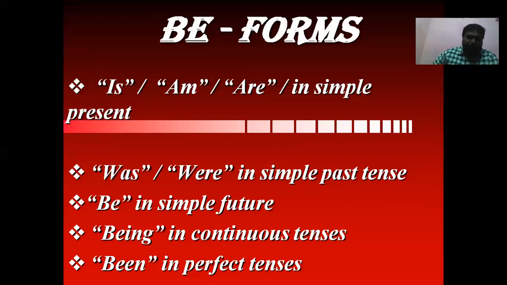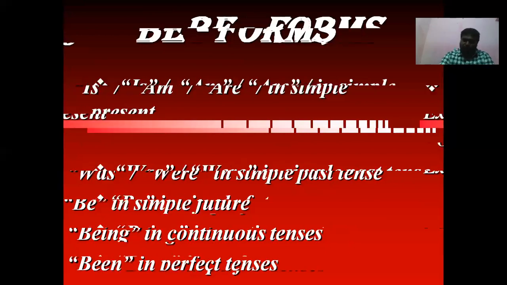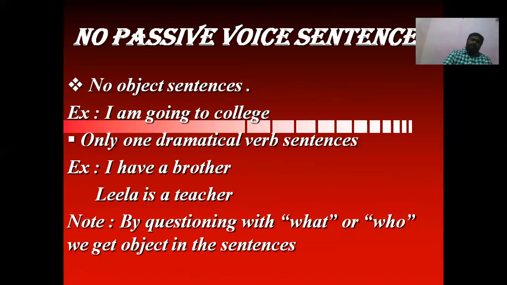And if perfect tense is given in active voice, then automatically in passive voice we have to use been. And then, no passive voice sentences.